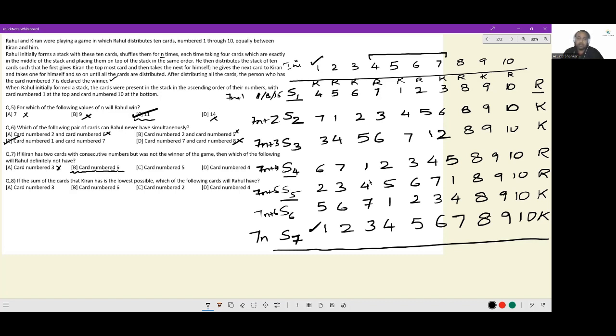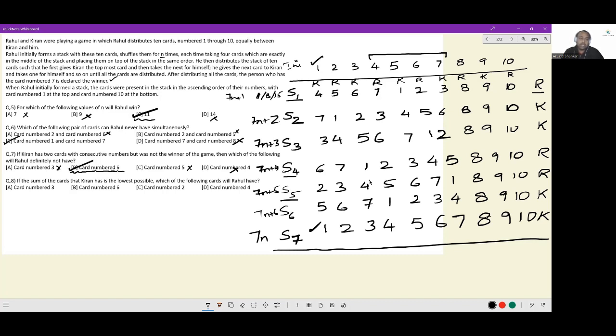Let's look at card number 5. Rahul has card number 5 in after shuffle 1. So this is out. Card number 4, in the after S4, card number 4 is with Rahul. So this is also out. The correct answer is, of course, option B.